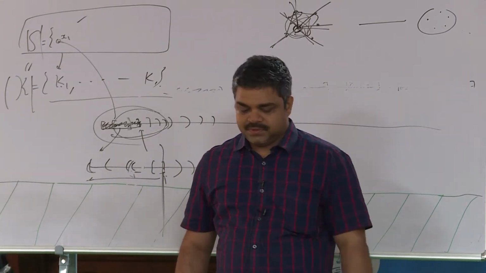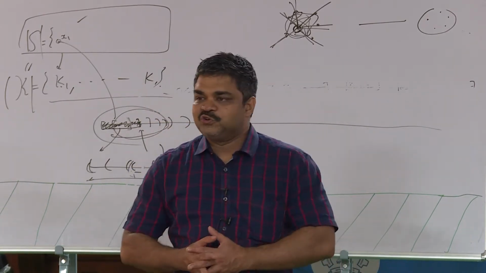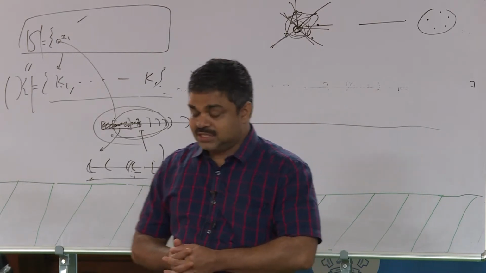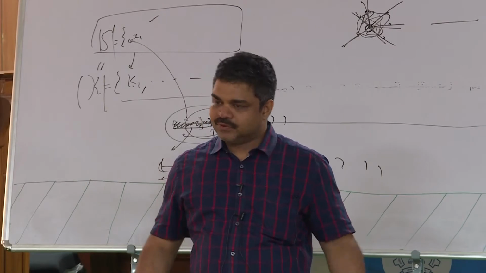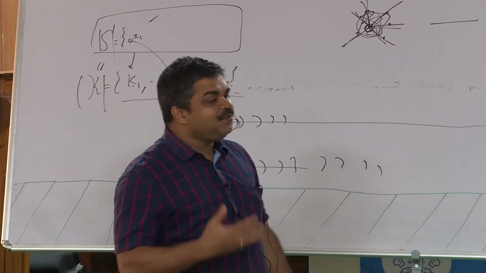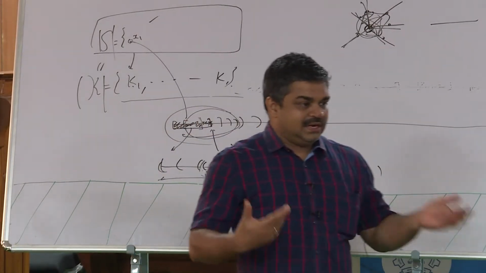So from all these things, what you should understand is these interval graphs are quite nice graphs from an algorithmic point of view, from a structural point of view. They allow you to design algorithms easily, right?